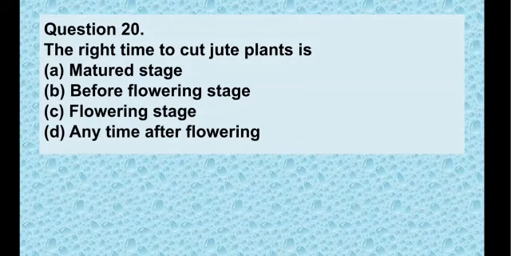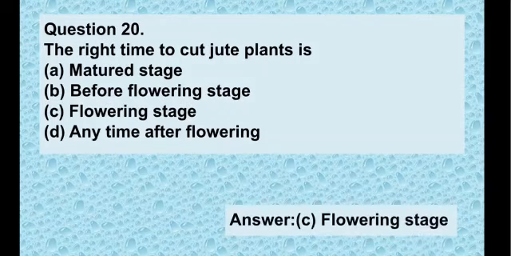So there is a particular time to harvest the jute plant. Jute is harvested any time between 120 days to 150 days when the flowers have been shed. Early harvesting gives good and healthy fibers. So after the flowering stage we cut the jute plant. The correct answer will be option C, flowering stage. At the flowering stage we cut jute plant to get a good yield and healthy fiber.